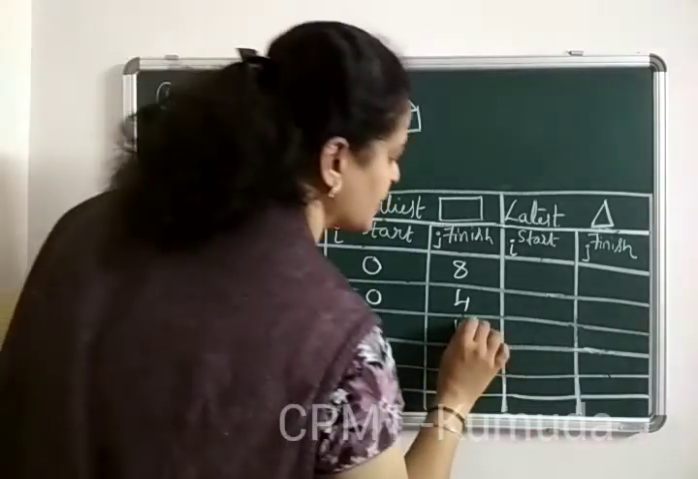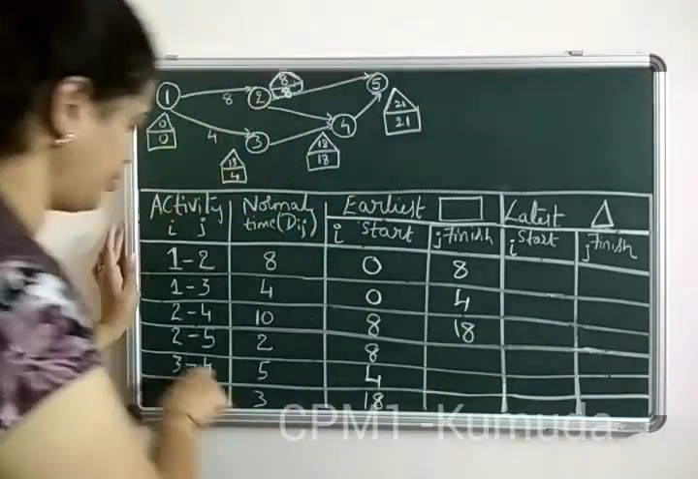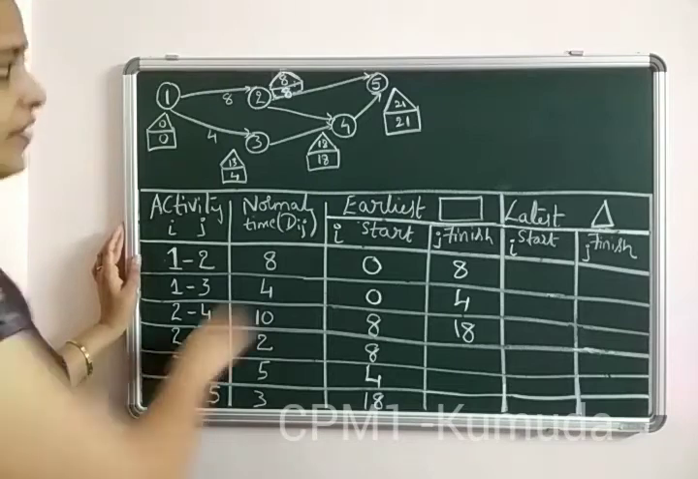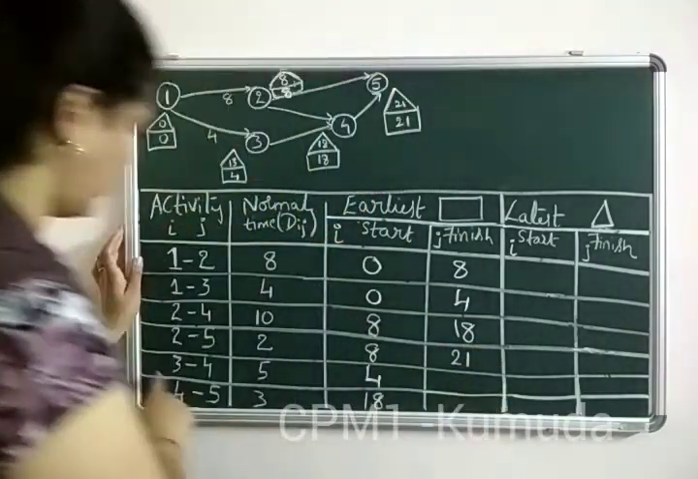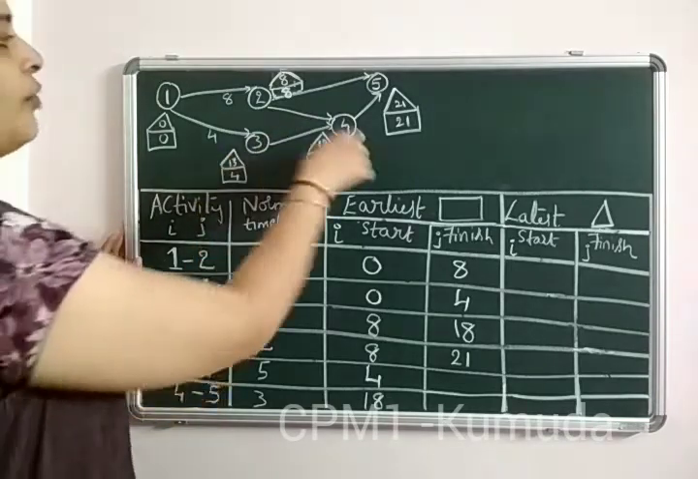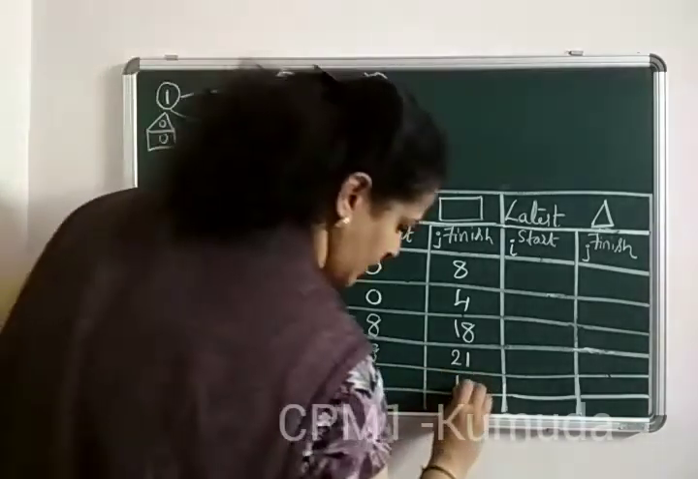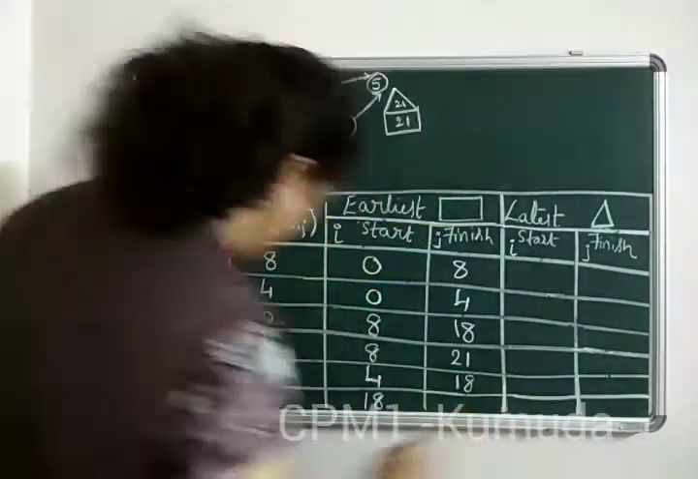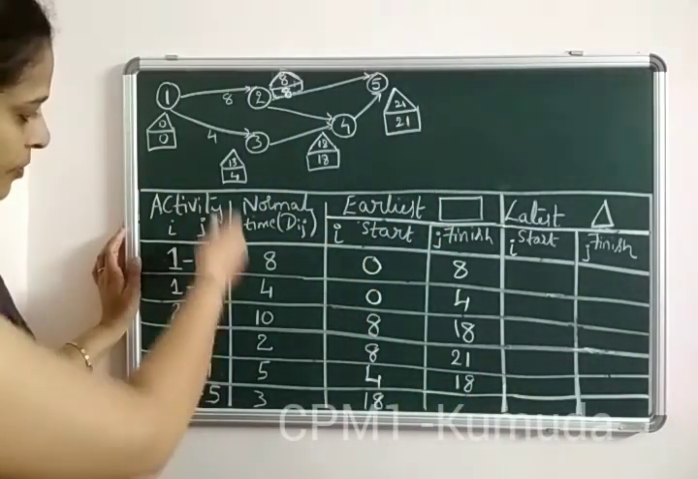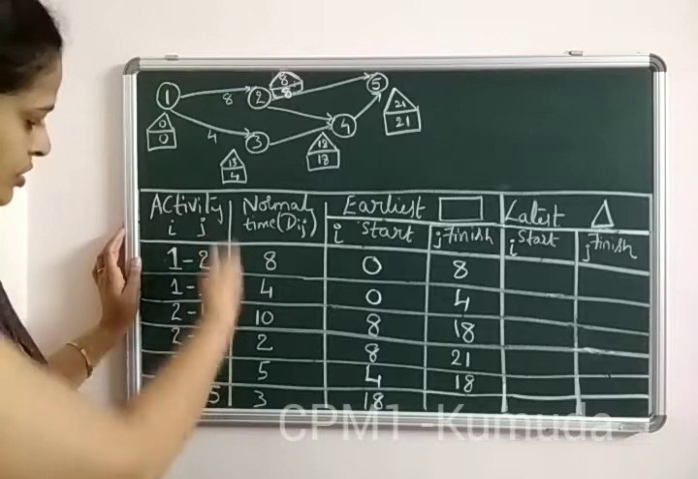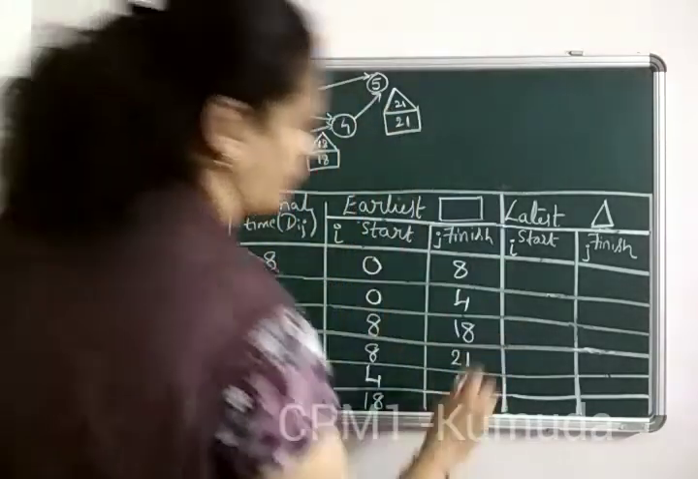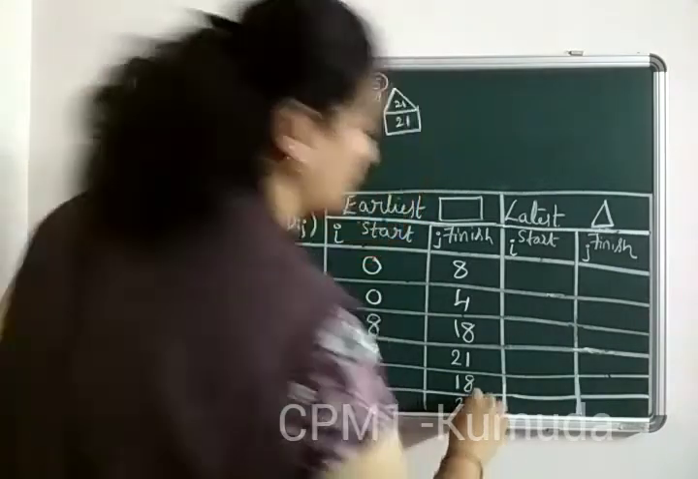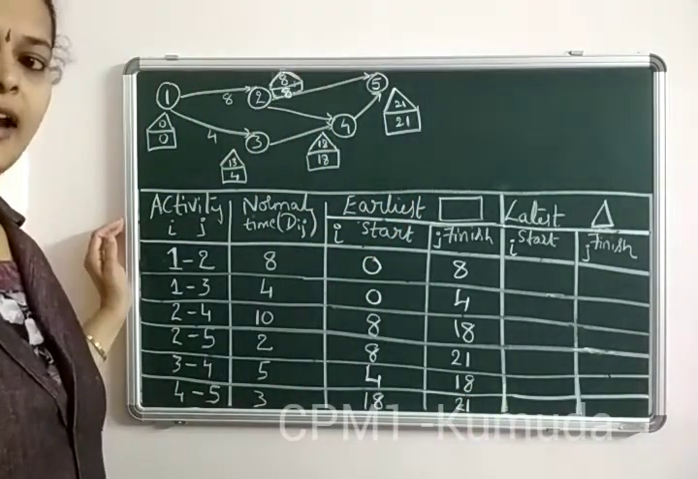Now at 4, at junction 4, the value is 18. These are the finishing points. So you should not get confused. Now finishing point here is 5. At 5, the value is 21. Again, you have from 3 to 4. So 3 to 4, the finishing value is 18. So represent it as 18. Again, we have a path from 4 to 5. I am interested only in the jth value. So the j value here, the point here is 5. So at the junction 5, the value is 21. This completes your earliest start and earliest finish.